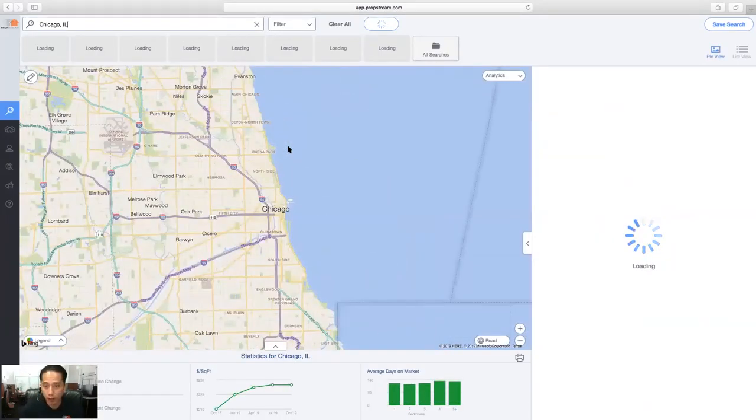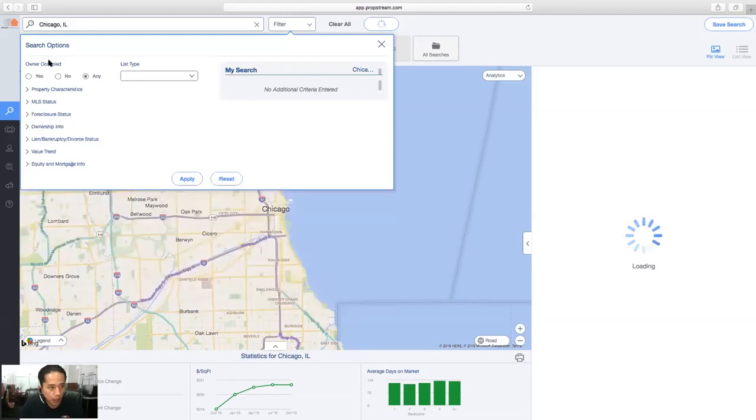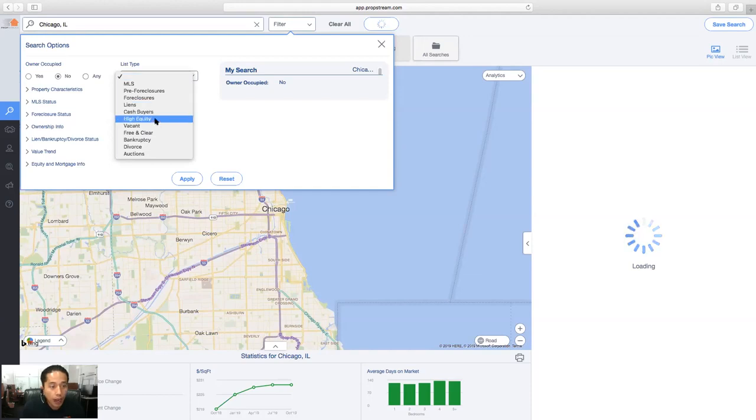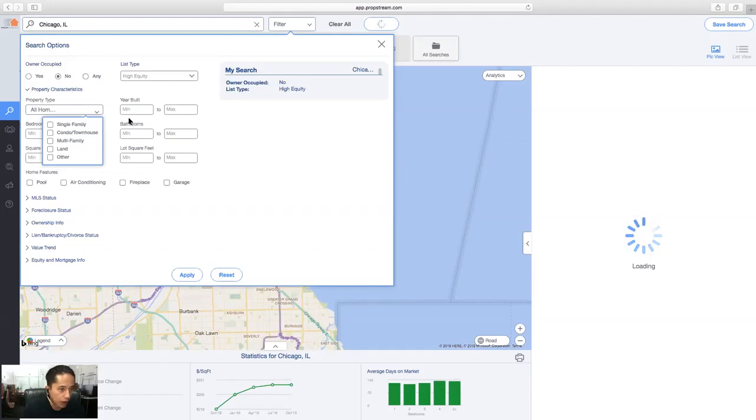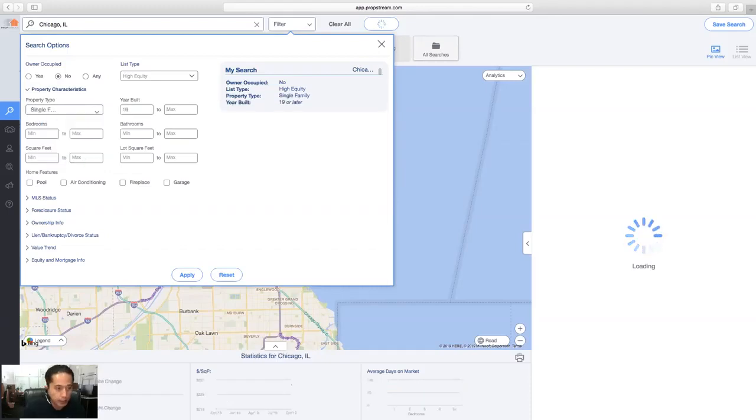So what I'm going to do is search Chicago again. I'm going to go into the filter and I'm looking for a non-owner occupied property, most likely a property that's being rented, right? If it's non-owner occupied, it means the homeowner is not living in that property. I'm looking for a high equity property. Property characteristics, again, single family, built between 1980 and 2000.